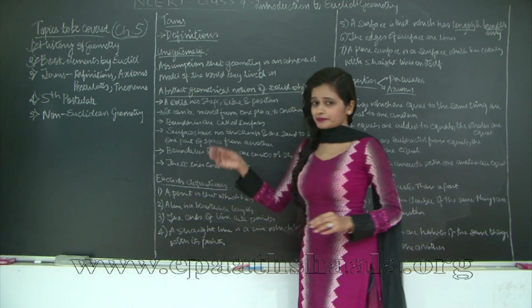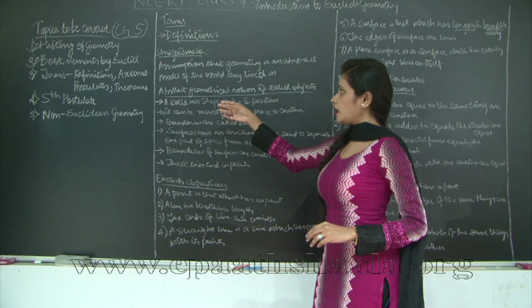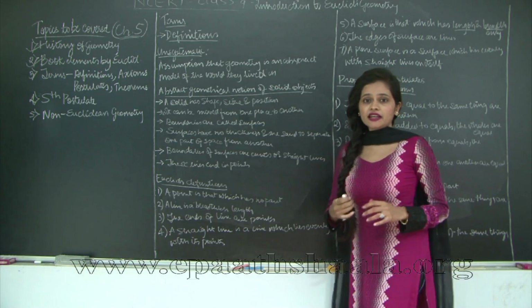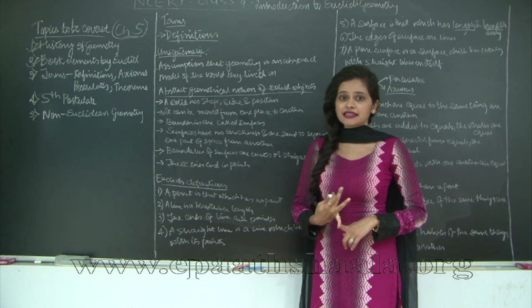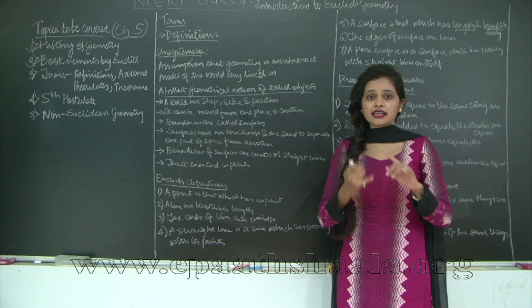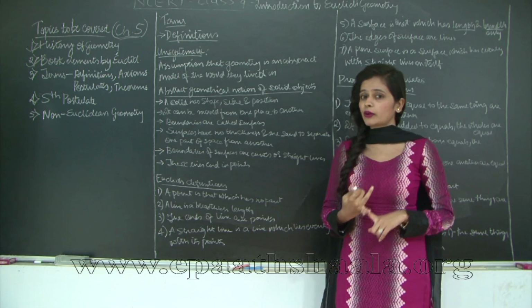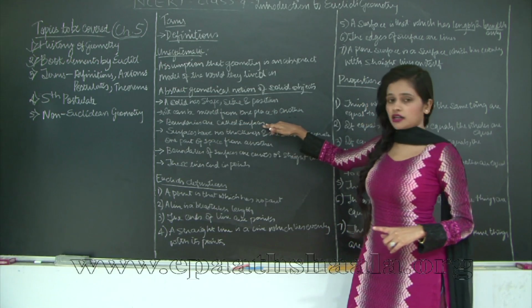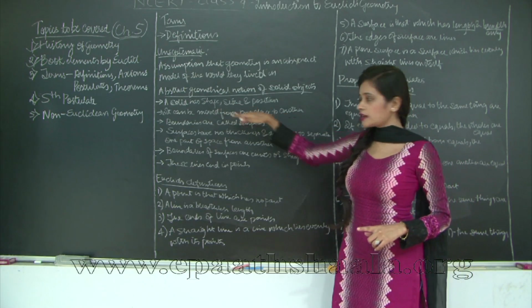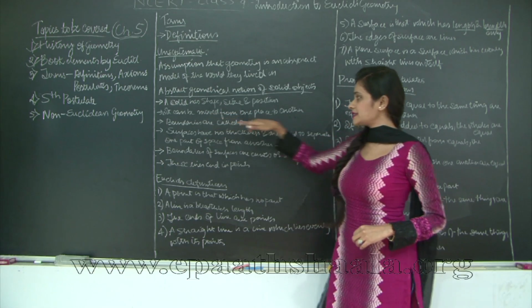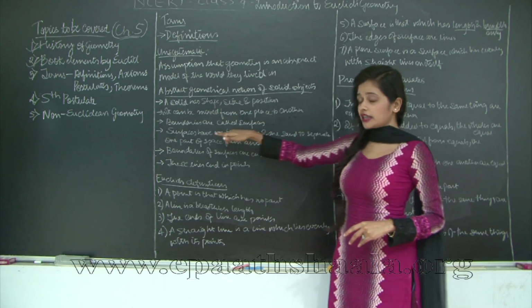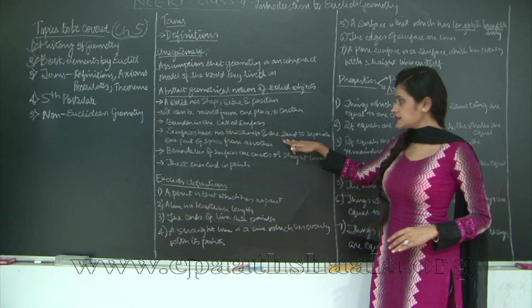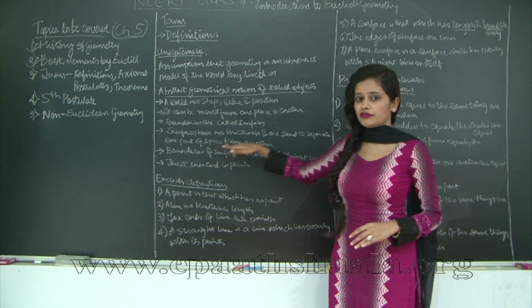For example, certain assumptions according to the abstract geometrical notion of solid objects were that a solid has shape and size and position. So it has shape, size, position. It can be moved from one place to another. The boundaries of such shapes, the boundaries of such solid objects, they have surfaces. They are called surfaces. Now surfaces have no thickness and are said to separate one part from another.